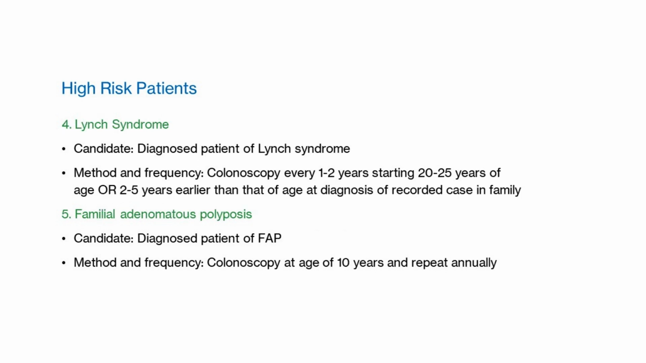Similarly, in patients with Lynch syndrome, the colonoscopy will be started at age 20 to 25 years or 2 to 5 years earlier than the age of diagnosis of the earliest case in the family, and the colonoscopy will be performed every 1 to 2 years. Similarly, patients with familial adenomatous polyposis are at very high risk of developing colon cancer. Almost 100% of them develop colon cancer, so the usual screening starts at age 10 years and is done annually with colonoscopy.